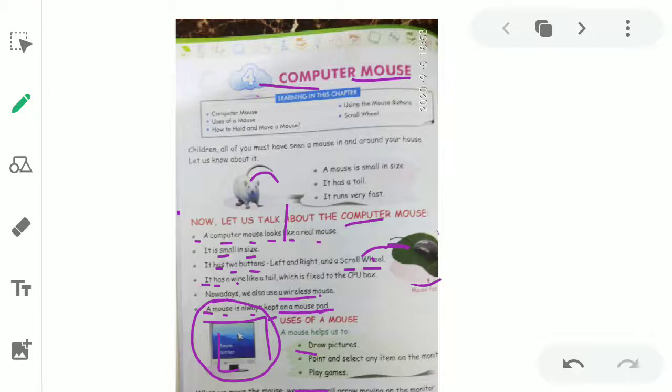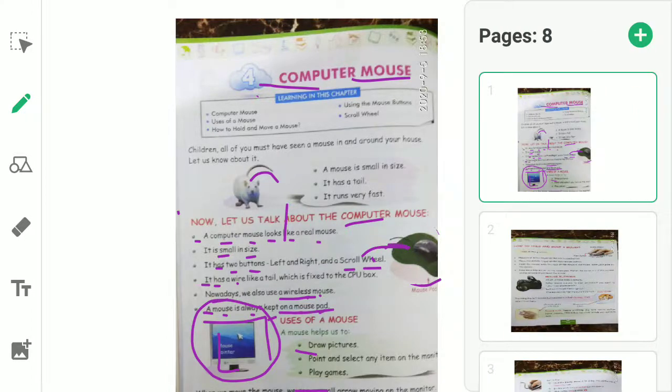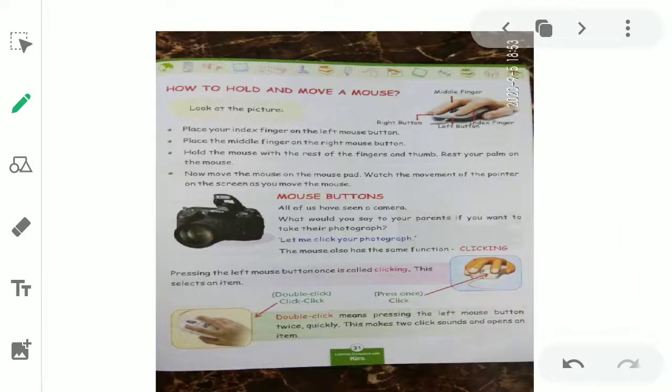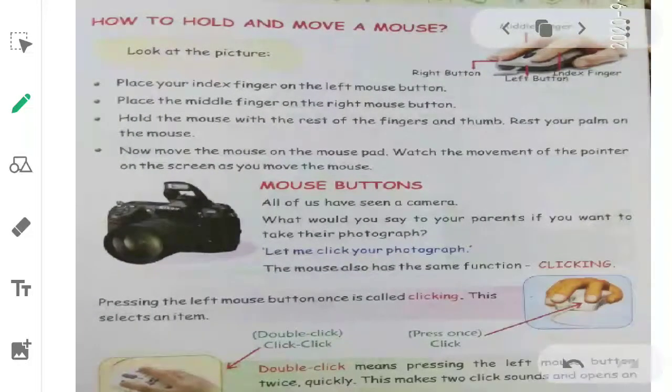The proper work of the mouse, I'll explain. I'll show you through a video in the next session. Whenever we have the next session of computer, I'll show you the video on the working of the mouse. So next we have how to hold and move a mouse. But now we will move further and we will learn how to hold and move a mouse.